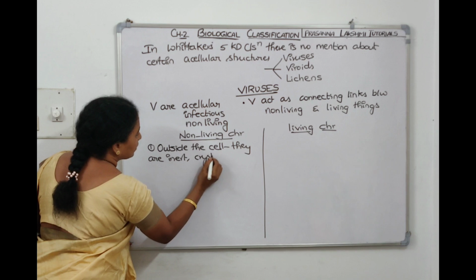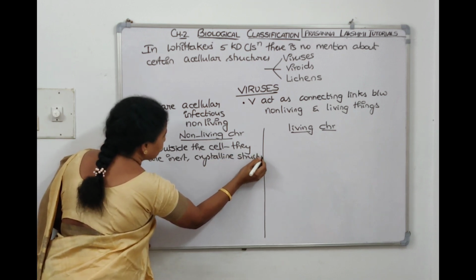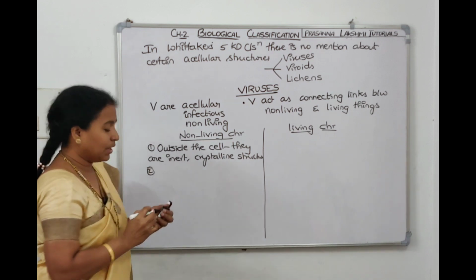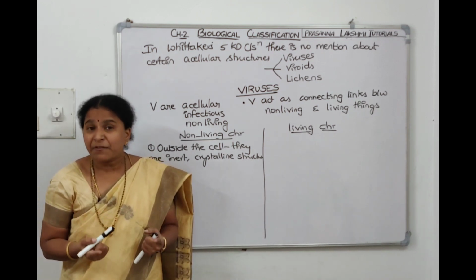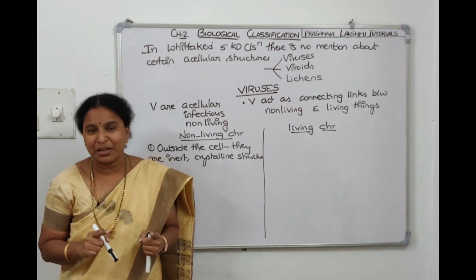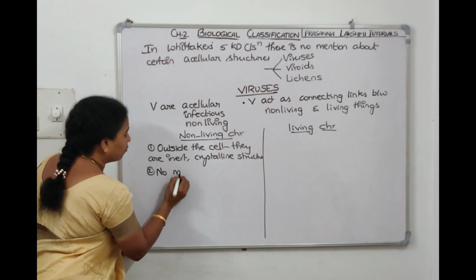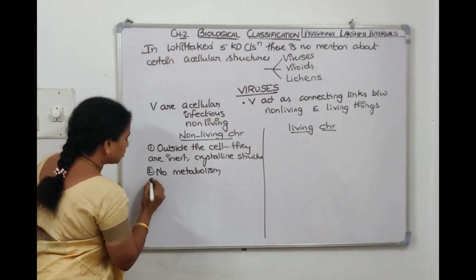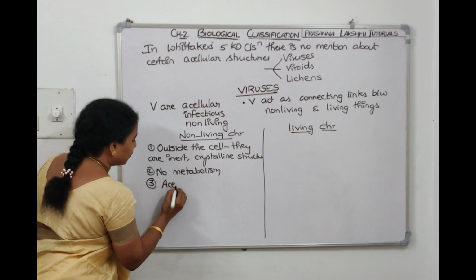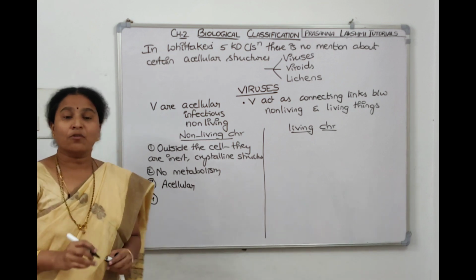They are crystalline structures, which states that it is non-living only, and they don't have their own metabolism. Metabolism is a defining character. Those organisms which don't have metabolism are non-living only, and they don't meet all the characteristics of a cell, so we can call they are acellular.